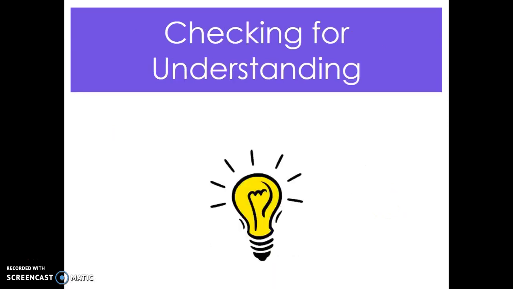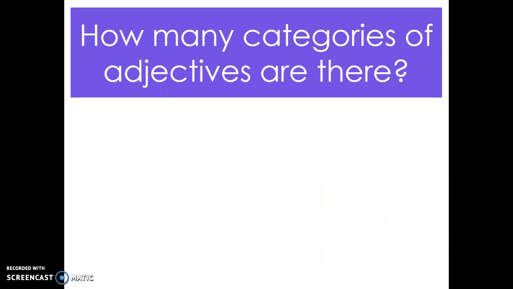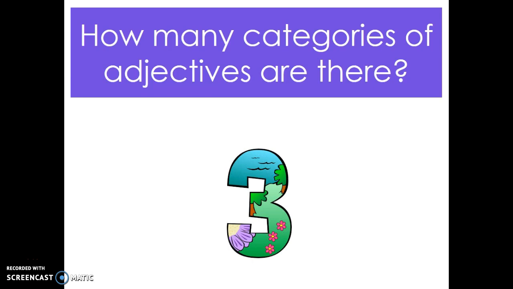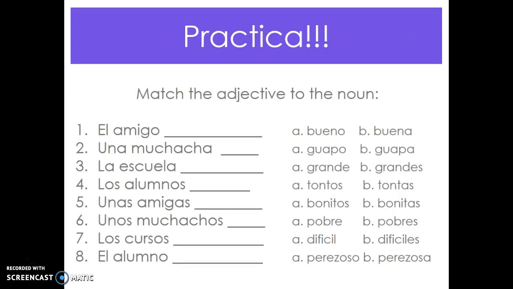Okay? So let me just make sure that you understand what I've discussed so far. Do Spanish adjectives go before or after a noun? Try to answer these questions before I do. After. How many categories of adjectives are there? 3. What are the 3 adjective categories? Ends in O, ends in E, and ends in a consonant.